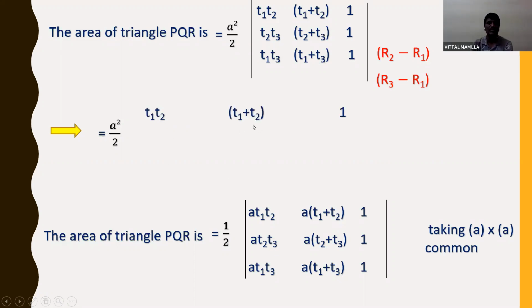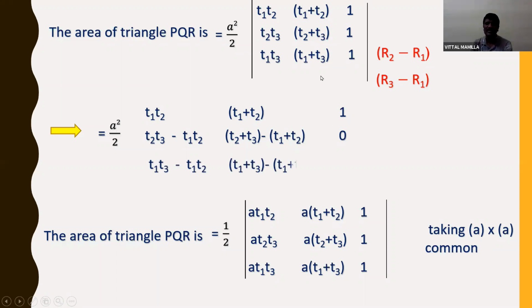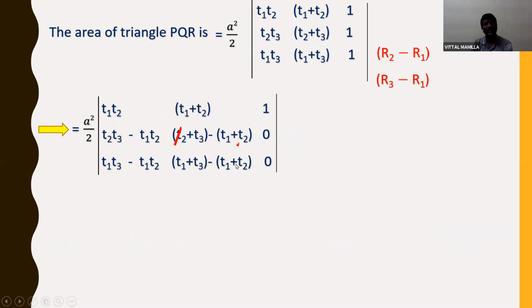Fixing the first row and only doing the row operation for the second and third rows. The first row is t1t2, t1 + t2, 1. The second row: R2 - R1 gives t2t3 - t1t2, (t2 + t3) - (t1 + t2), 0. Same way, the third row will be t1t3 - t1t2, (t1 + t3) - (t1 + t2), 0. So here, what can we cancel? In row 2, t2 and t2 can be cancelled, and in row 3, t1 and t1 cancel.